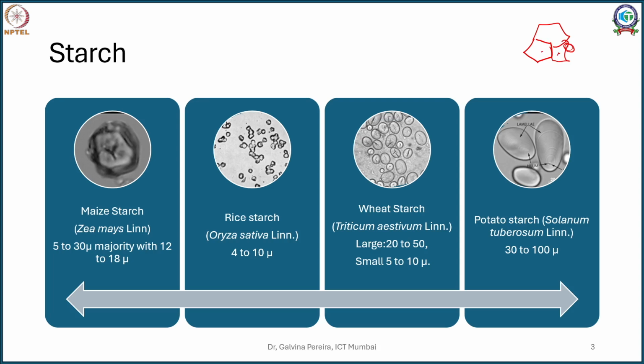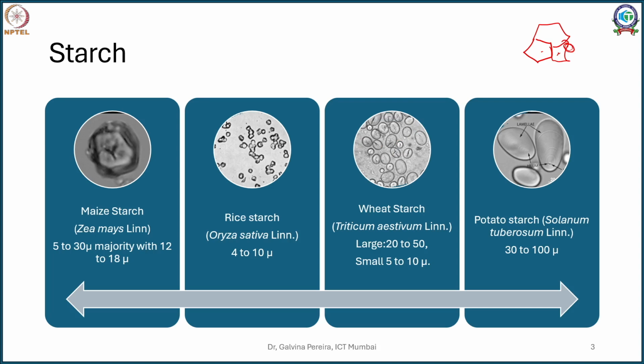The third abundant starch is wheat starch. Wheat starch comes from wheat, that is Triticum aestivum, which is also a Graminaceae family member like rice, and the particles here are not polyhedral, but slightly oval. As you can see here, they are ovoid in shape and slightly flattened. They are large as compared to the previous two, that is 20 to 50 micron, and the smallest ones, the very tiny ones interspersed in between, are about 5 to 10 micron in size.